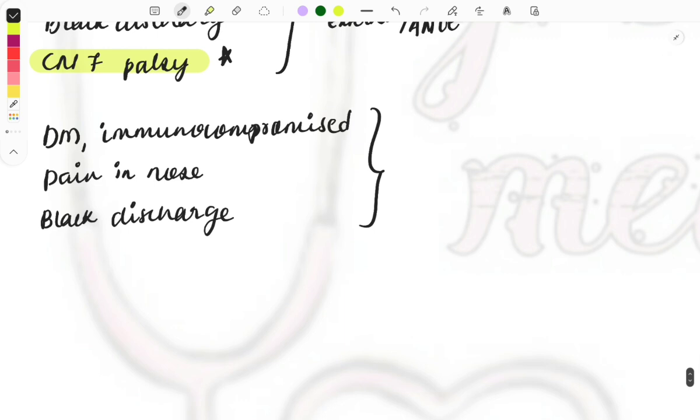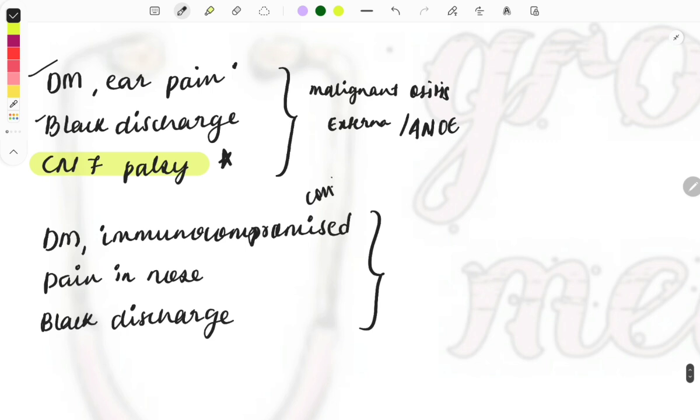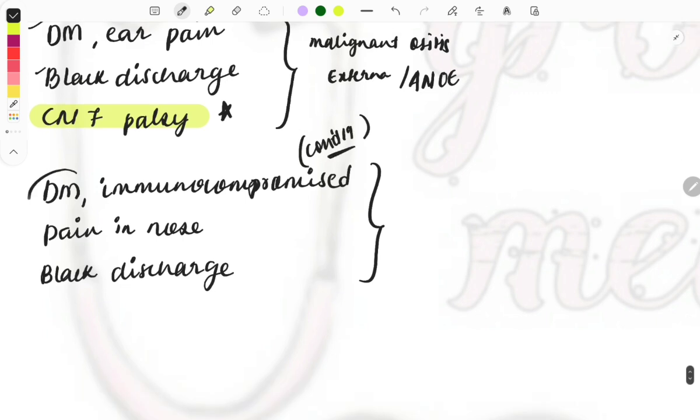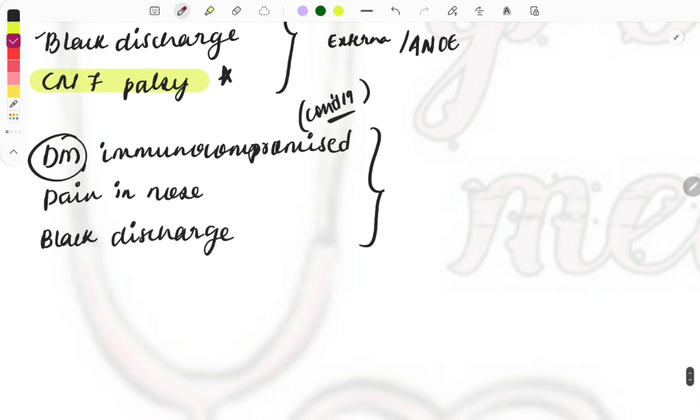Then moving on to a diabetes mellitus patient, or an immunocompromised patient like HIV, or a patient who is on steroids. In them, there will be pain in the nose and you can see black discharge. This classical case was asked in relation with COVID-19, and now it is asked in relation with diabetes mellitus, and the diagnosis is mucormycosis. This is also a very famous question asked nowadays in the FMGE about mucormycosis. It is important from the microbiology point of view also, and also from ENT.